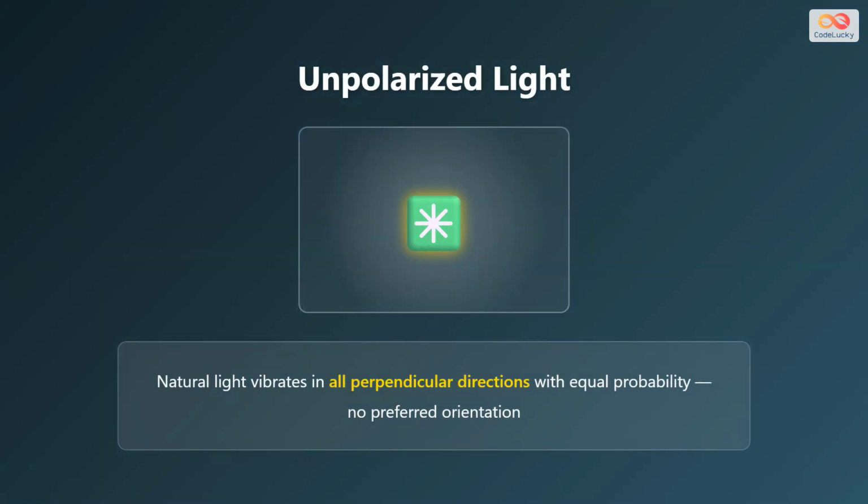Most natural light sources, like the sun, light bulbs, and candles, produce what we call unpolarized light. In unpolarized light, the electric field vibrations occur randomly in all perpendicular directions with equal probability. There is no preferred orientation. The light waves oscillate up and down, left and right, and in every direction in between, all at the same time.